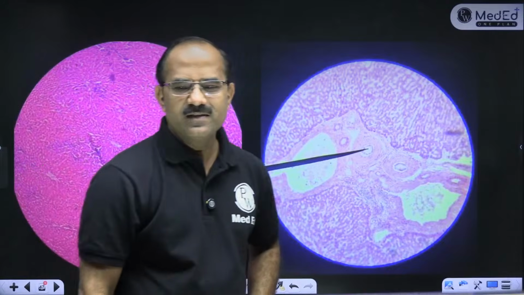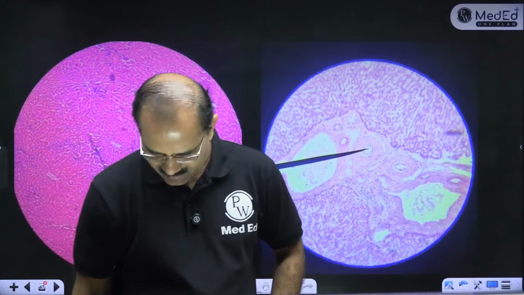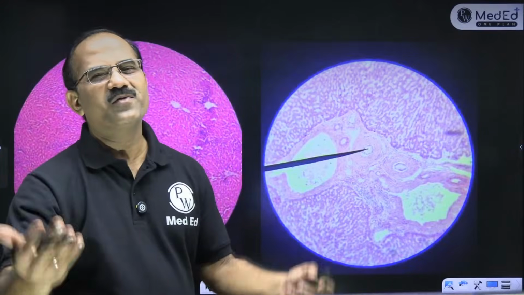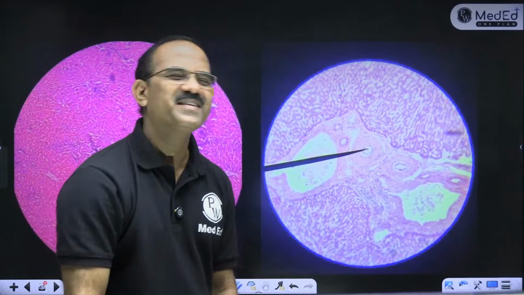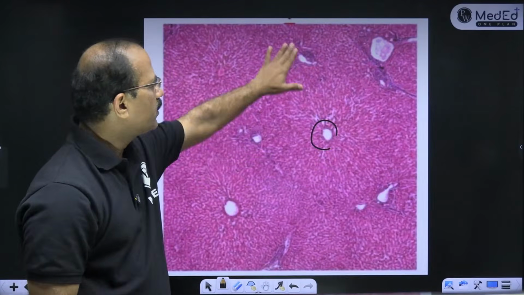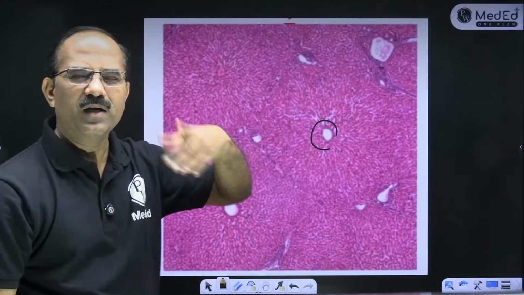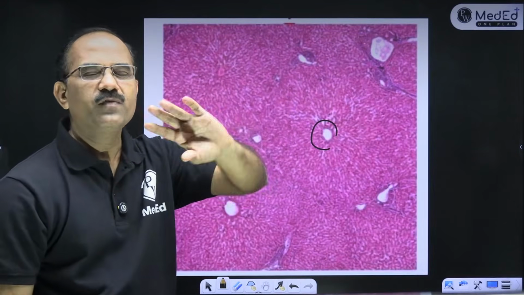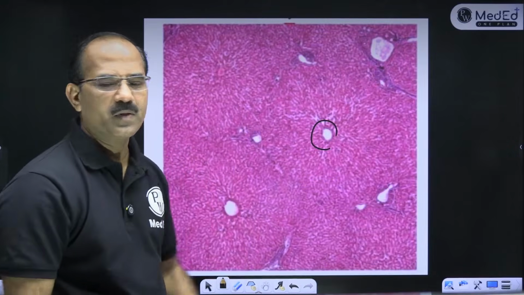MEHS is easy, children. It's not that difficult. You should be confident. Nothing is difficult. Okay, that's liver. Look, there is a central vein, and at the periphery there are portal triads. Otherwise you have to know the details: what is a classical hepatic lobule, liver acinus of Rappaport? Have a look at that once.